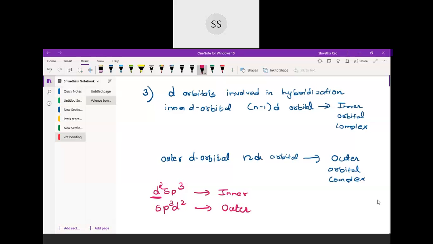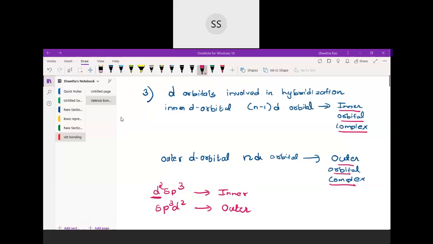Okay, so that you need to find out. They will ask you what type of complex it is. So if the inner d orbital is involved in the hybridization, then it is called an inner orbital complex. If the outer orbital is involved in the hybridization, then it is called an outer orbital complex. Now there is one more name given for this. They are also called low spin and high spin complexes.